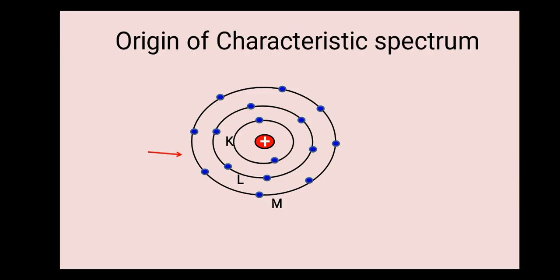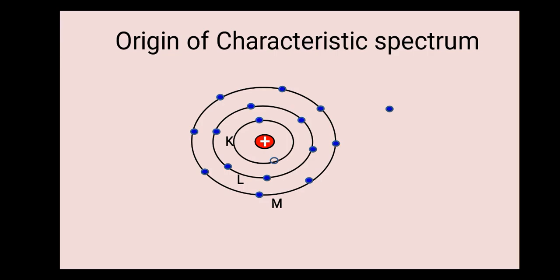Again, let us consider an atom with a central nucleus surrounded by electrons in various shells like K, L, M, etc. Now suppose an energetic electron enters that target atom, as you see in this diagram, and let us consider that the electron has a sufficient amount of energy to knock out one electron from the K shell.